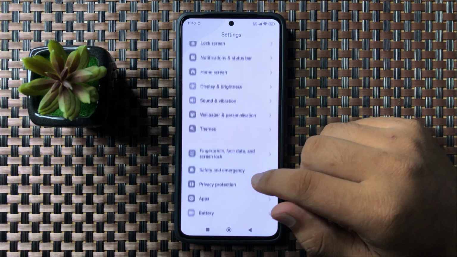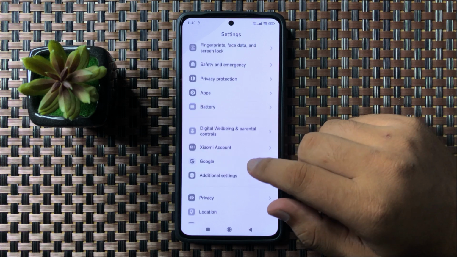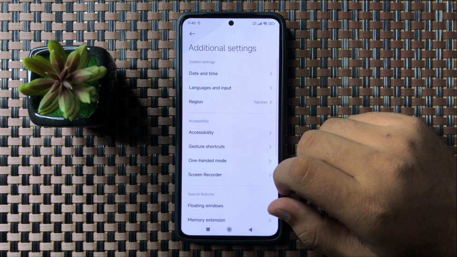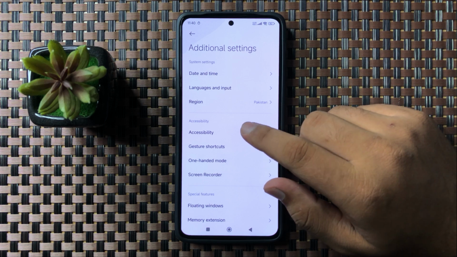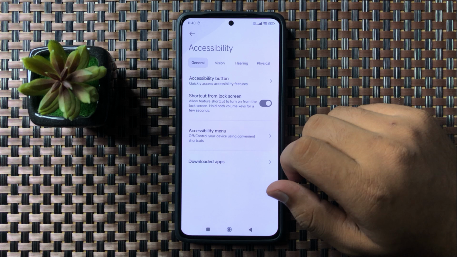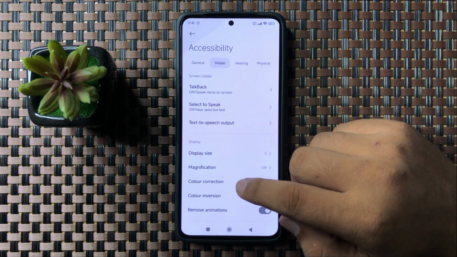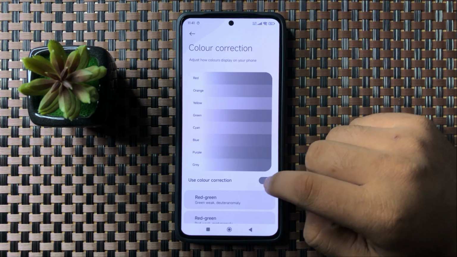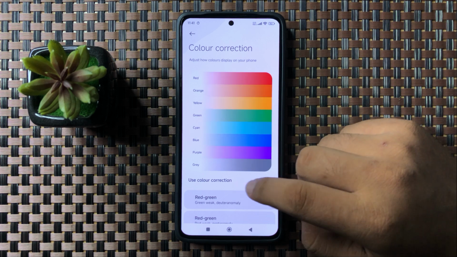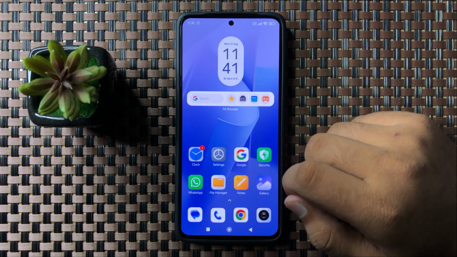Now scroll down and here tap on additional settings, and then in additional settings tap on accessibility. Now here go to the Vision tab and then tap on color correction, and then tap on this use color correction button to turn it off. So turning off the color correction will fix the black and white display issue.